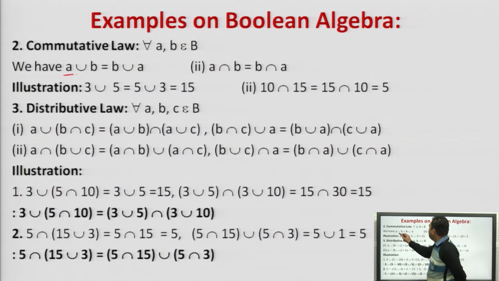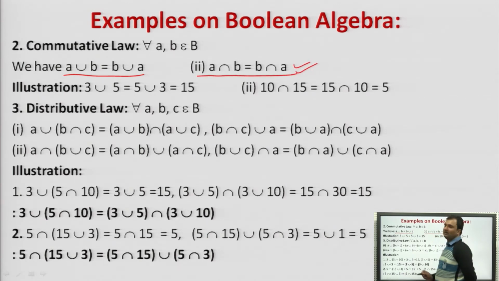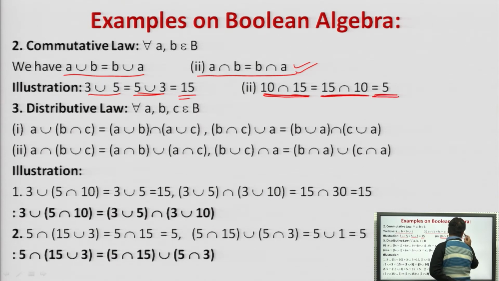Next is commutative law. That is A union B is equal to B union A or A intersection B is equal to B intersection A. So what we will do here, 3 union 5, यूनियन मीन्स क्या? LCM. तो 3 यूनियन 5 हो या 5 यूनियन 3 हो, we will get 15, right? 10 इंटरसेक्शन 15 हो या 15 इंटरसेक्शन 10 हो, we will get 5. दिस इज HCF, दिस इज LCM, राइट?